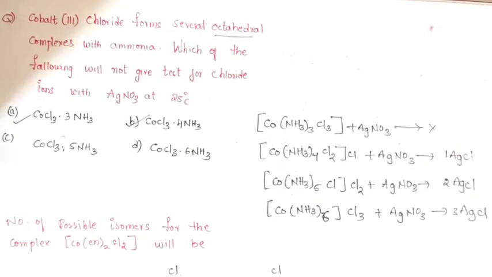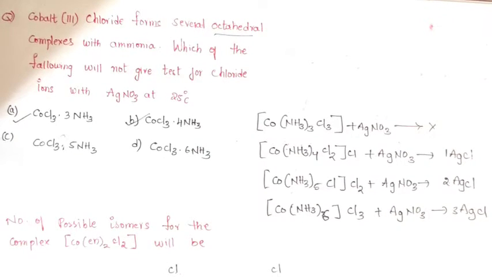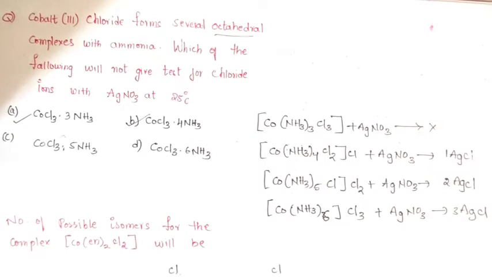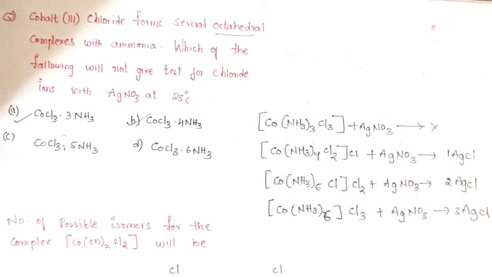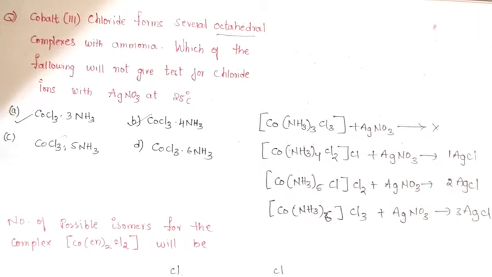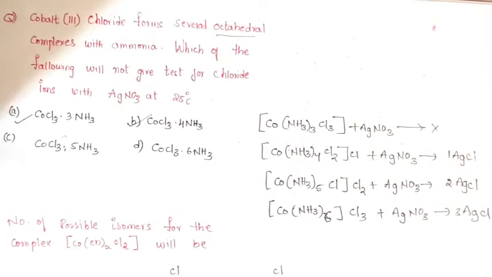Say this question. Cobalt 3 chloride forms several octahedral complexes with ammonia. Which of the following will not give test for chloride ions with silver nitrate at 25 degree centigrade? So they have given 4 options. So we will solve all the options.